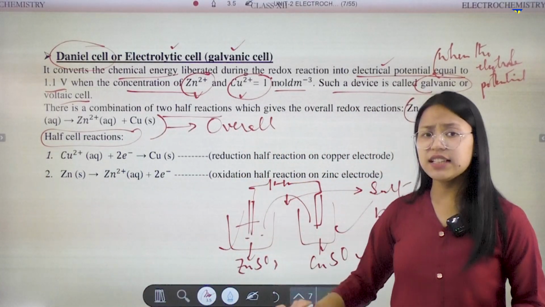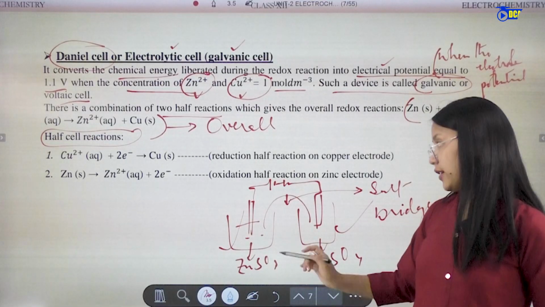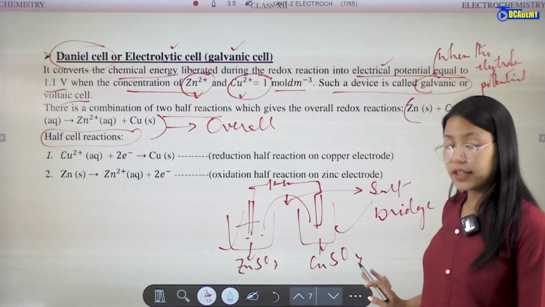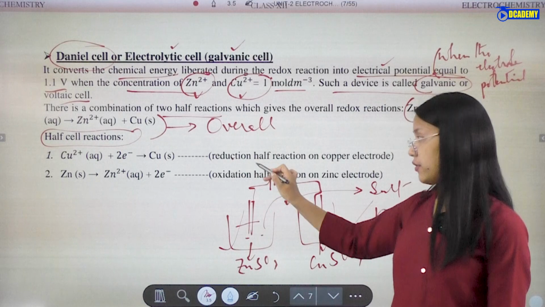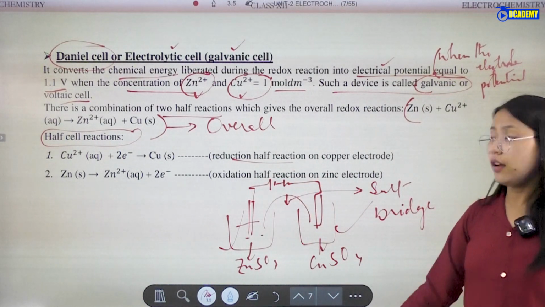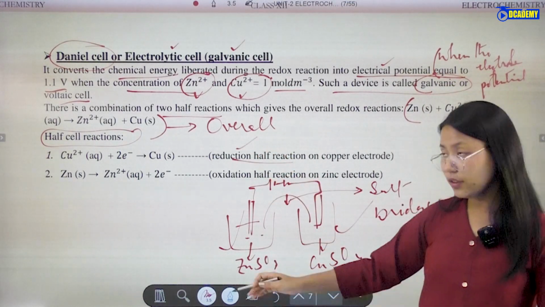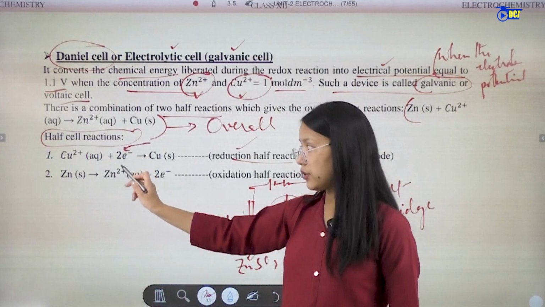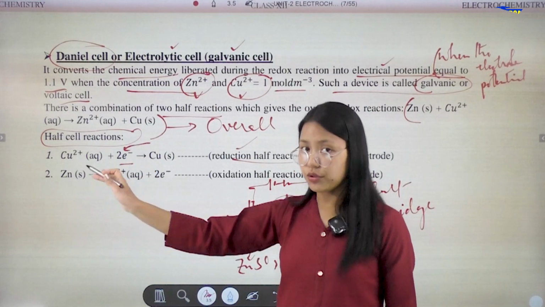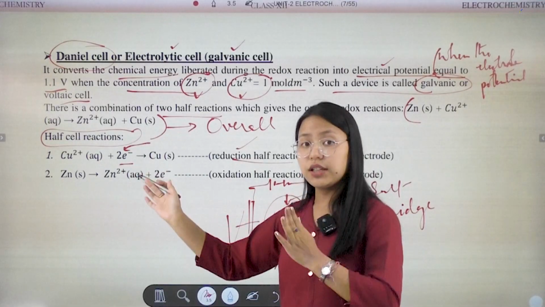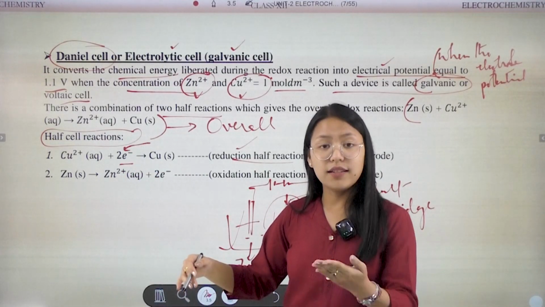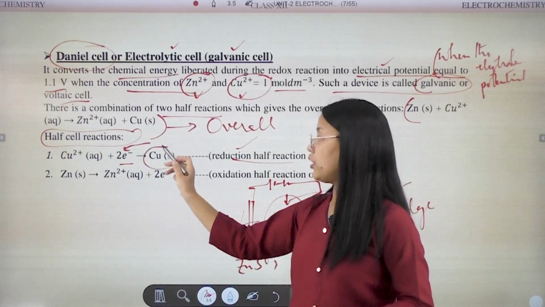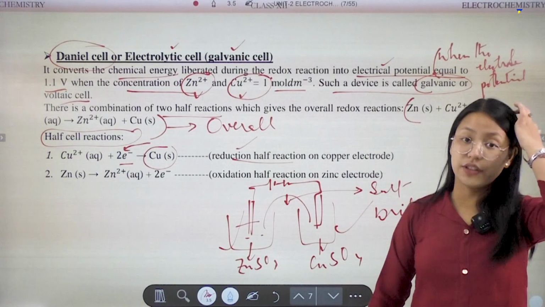Now see which reaction takes place. The side with copper sulfate is the reduction half cell. Here the copper 2 plus ion gains two electrons, that means gain of electrons, and forms copper solid, so it is reduction.